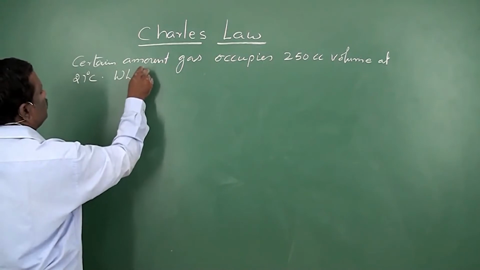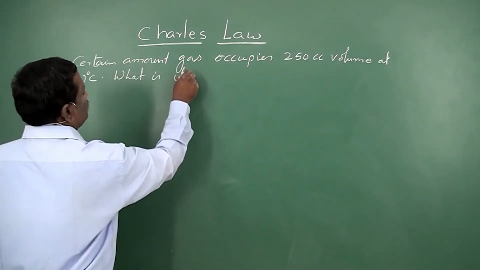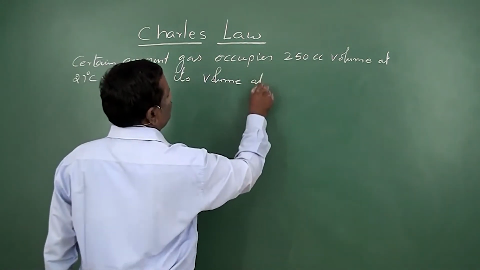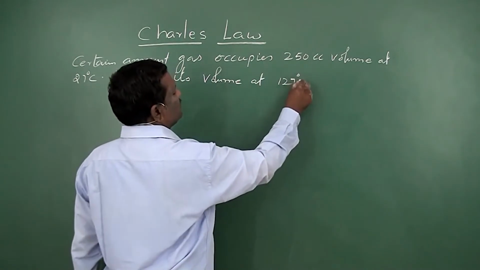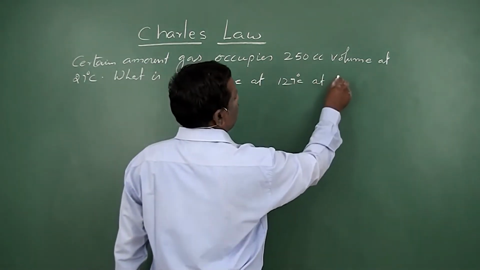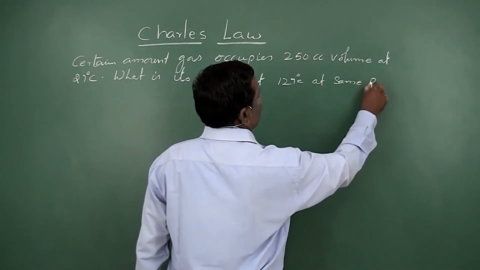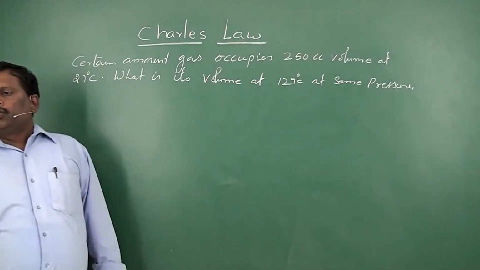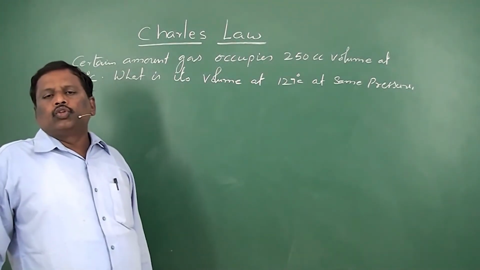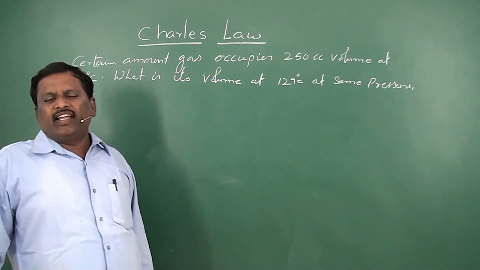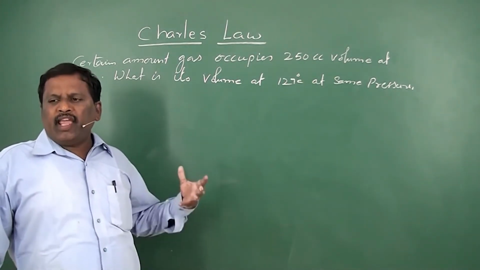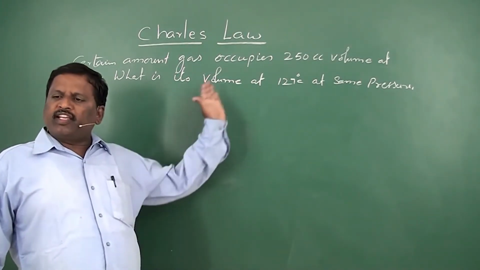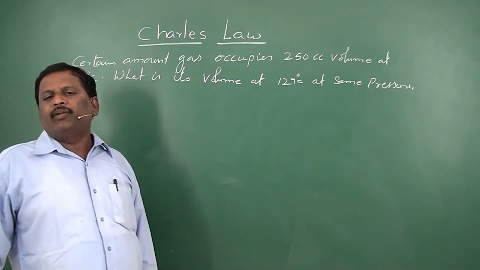Then what is its volume at 127 degrees centigrade at the same pressure? So a certain amount of gas occupies 250 cc volume at 27 degrees centigrade at constant pressure. If temperature is increased to 127 degrees, what will be its volume?